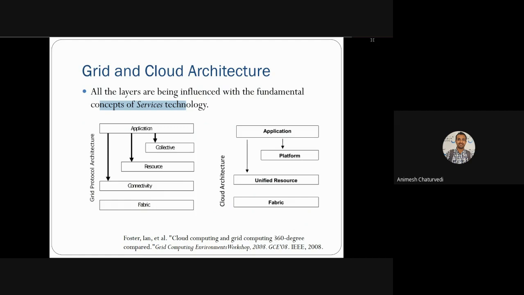This article was published in 2008. Currently, cloud computing and grid computing have been modified even more since. So this is the content from 2008.